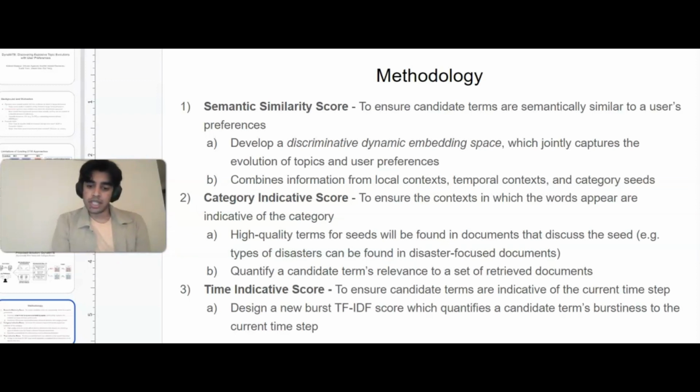The third and final score is a time indicative score, which eliminates the problem in the intro that we saw of repetitive and generic terms across different time steps. To do this, we develop a new burst TF-IDF score, which quantifies how unique a certain candidate term is to the current time step.